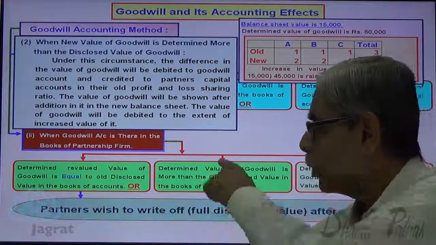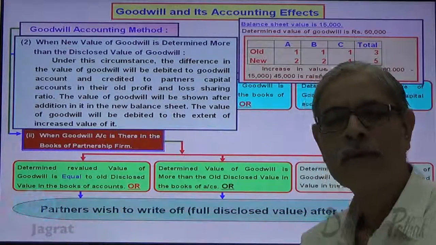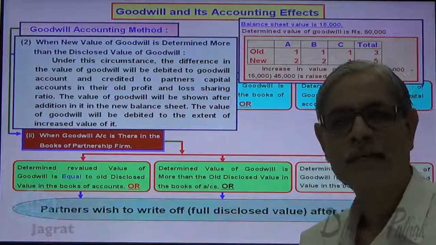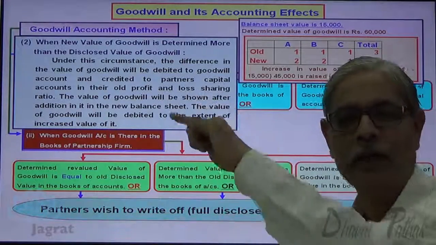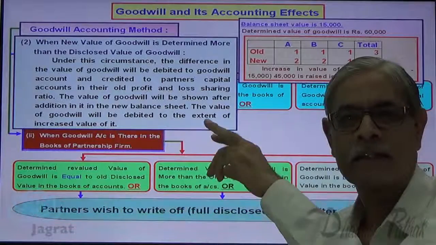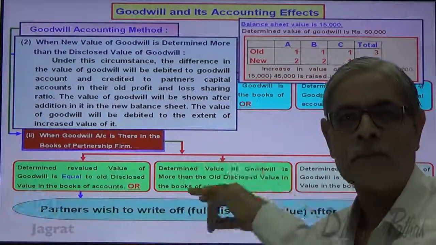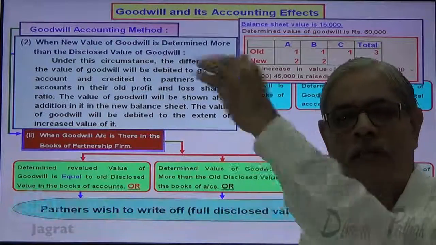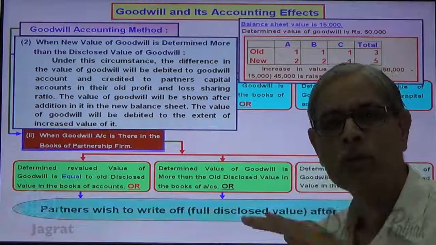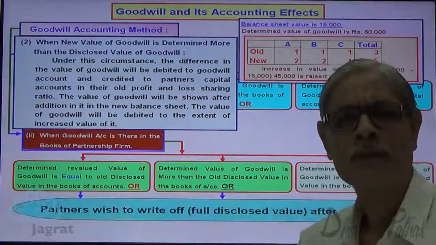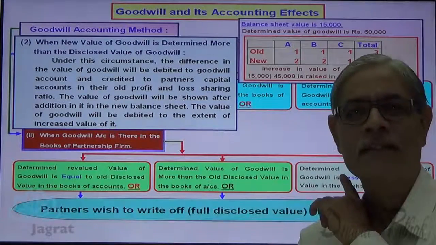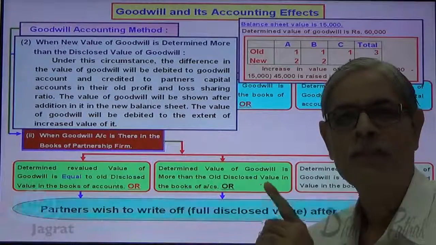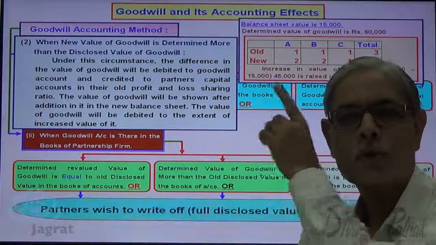So here I have it for these two entries. What entry did I record first? For raising goodwill 45,000, the entry was goodwill account debit 45,000 to A's capital account credit 15,000, to B's capital account credit 15,000, to C's capital account credit 15,000. After raising the goodwill to a level of 60,000, now I want to write off the entire amount of 60,000. So goodwill account will be credited with 60,000 and that will be distributed between A, B and C in the new profit sharing ratio, that is 2:2:1.